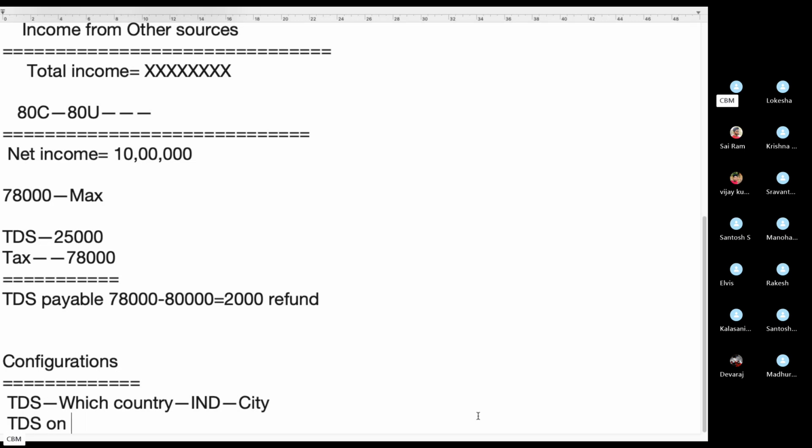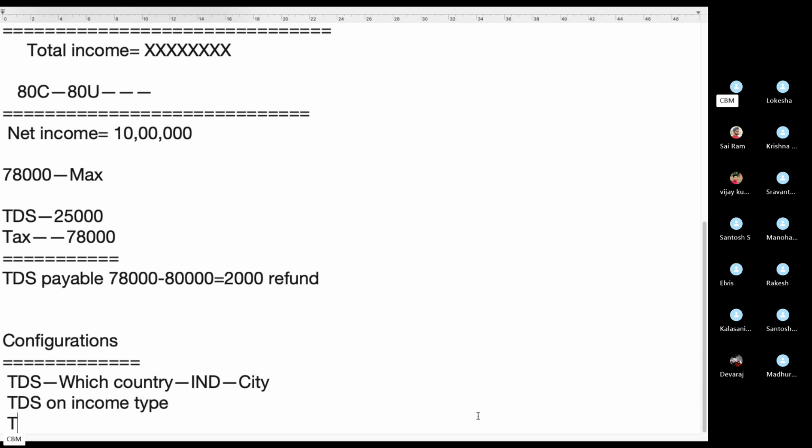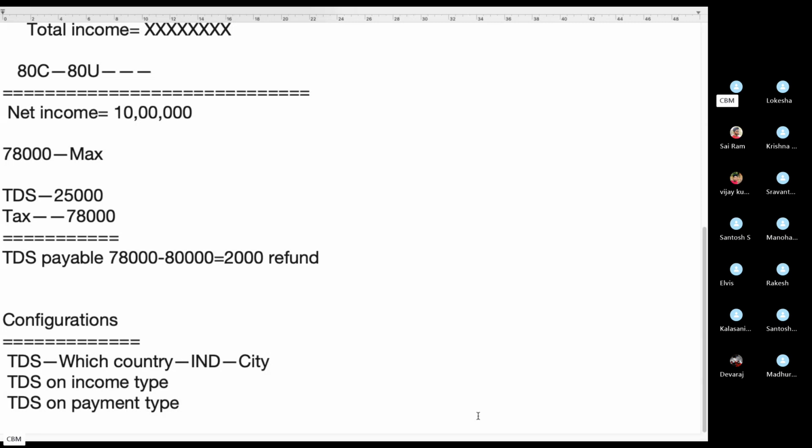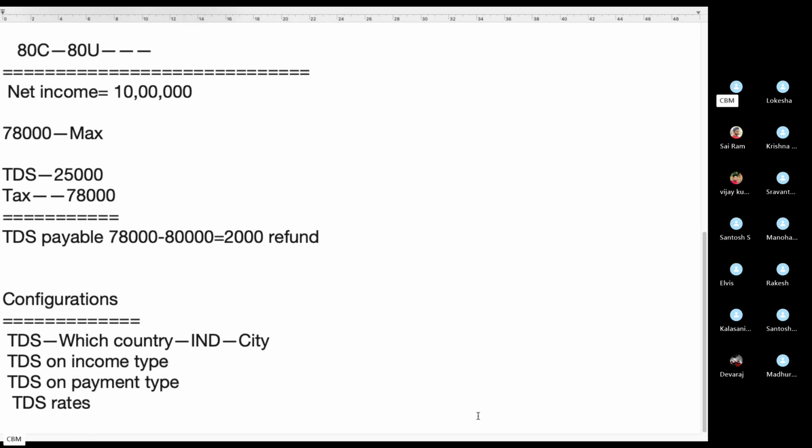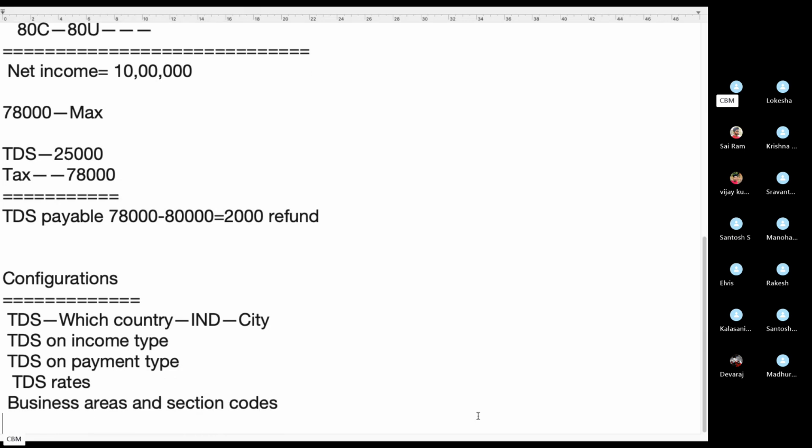TDS on income type is also applicable, and TDS on payment type is also applicable. So TDS income type and TDS payment type. Then the TDS rates configuration. Business areas and session codes: for which business area, which session code. And tax recipients: who are the tax recipients and their details.